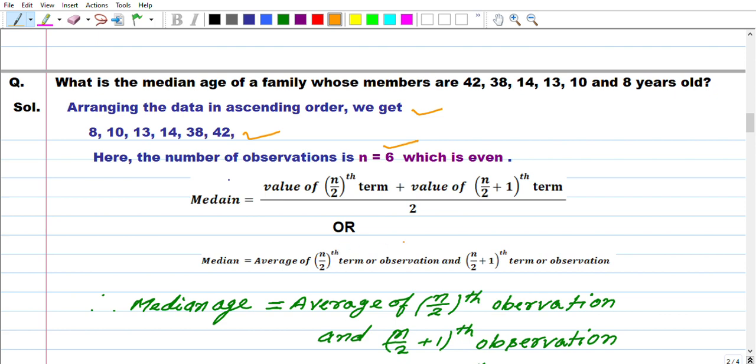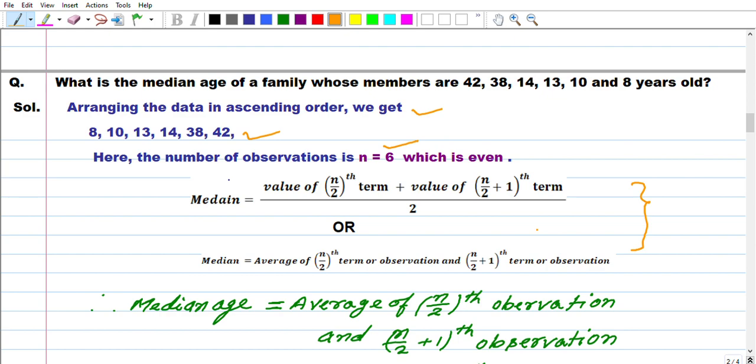Here you see what I am discussing now. Median equals the average of the n by 2th term or observation and the n by 2 plus 1th term of observation.